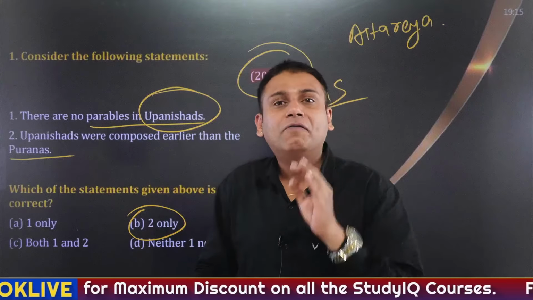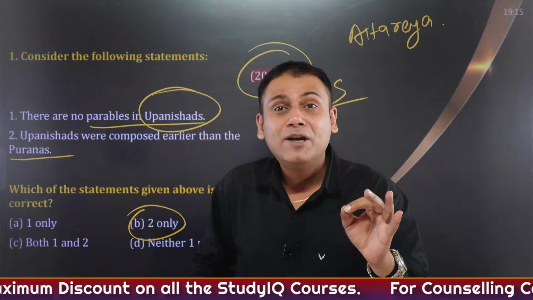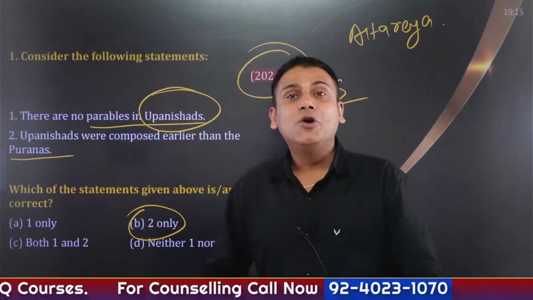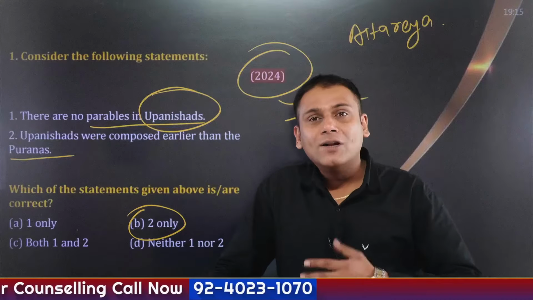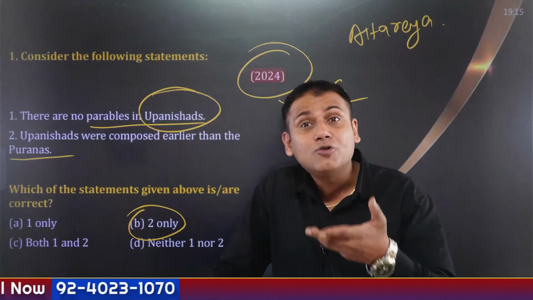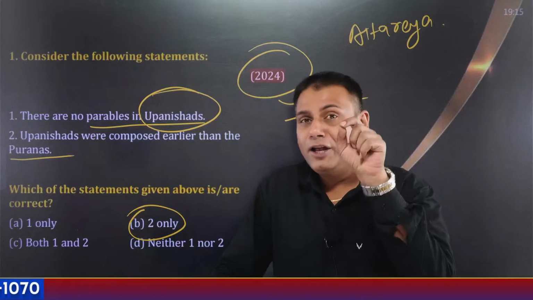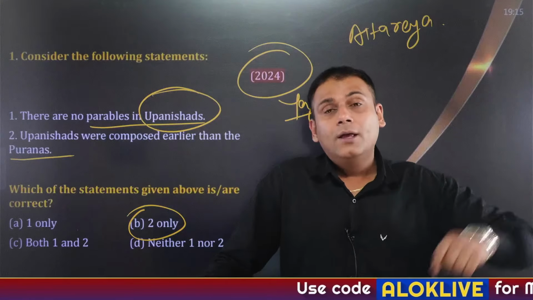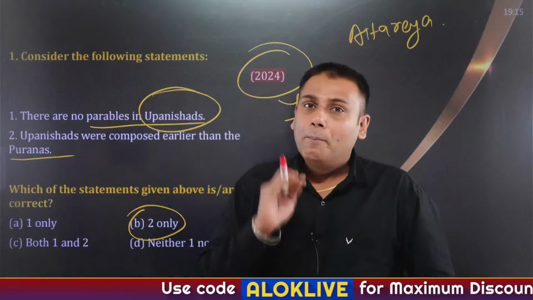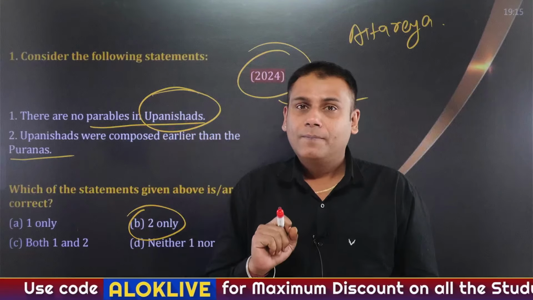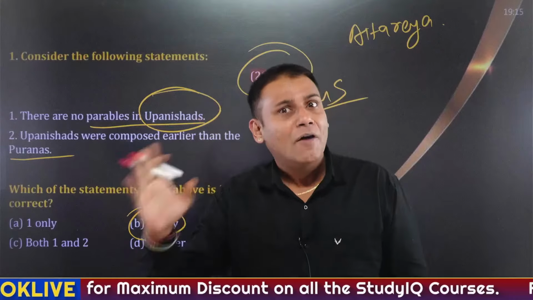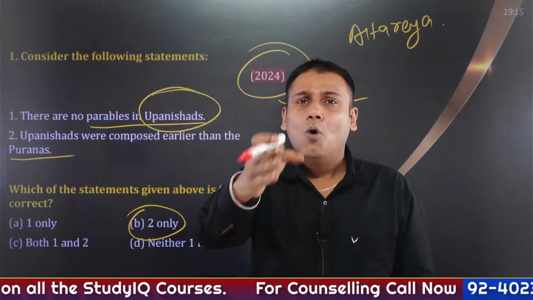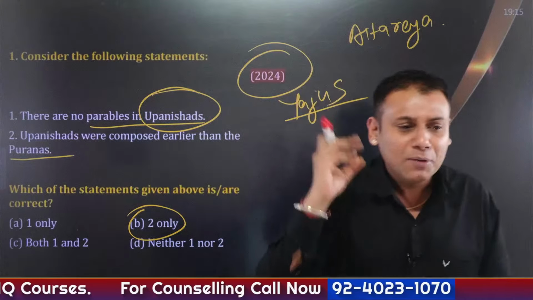The concept of Tattvamasi, it finds mention in which Upanishad? It finds mention in Chandogya Upanishad. The concept of karma doctrine finds mention in which Upanishad? I'm telling you the questions that have been asked in the UPSC Prelims exam. It finds mention in Brihadaranyaka Upanishad. So Brihadaranyaka and Chandogya Upanishad are the oldest and most important ones.